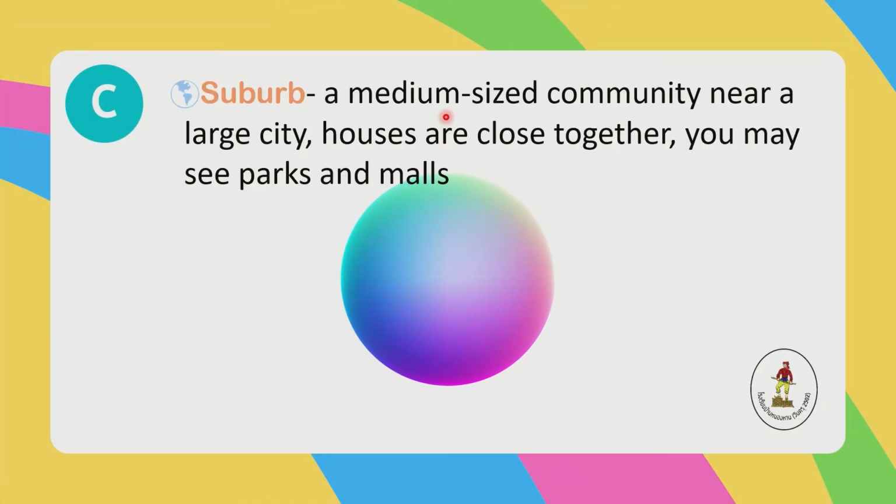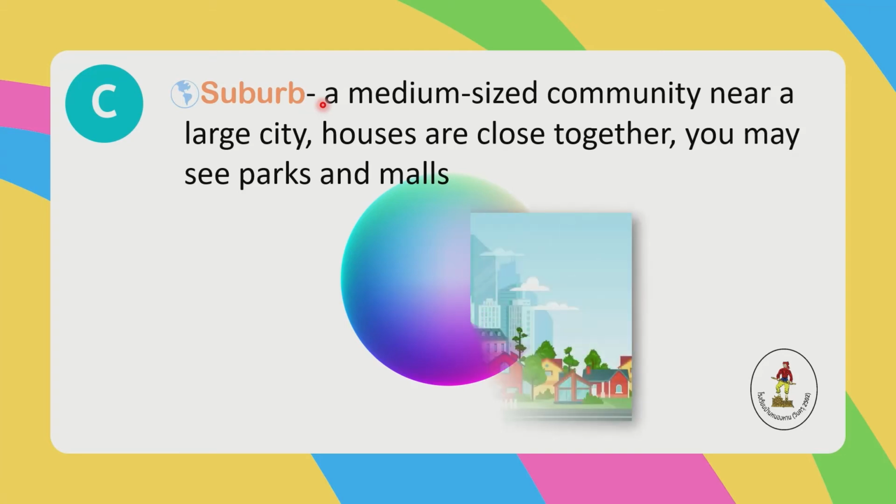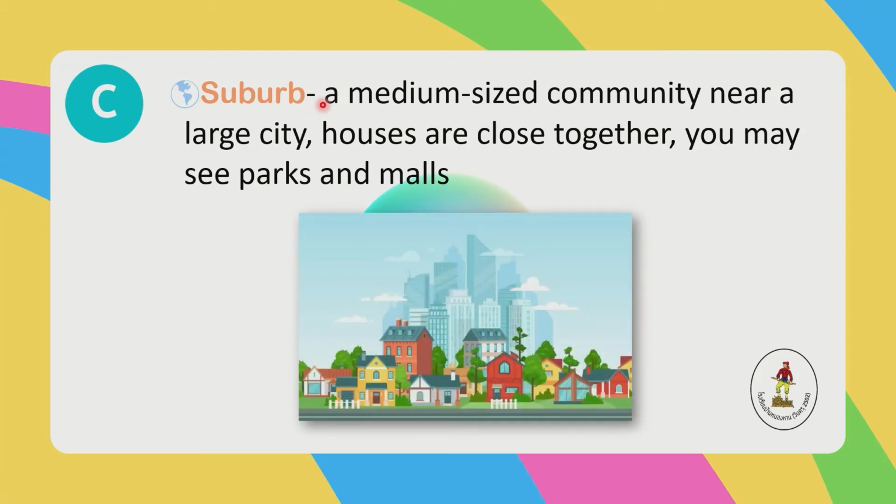Okay, next one here is the suburb community. Suburb came from the word suburb, okay? So it is a medium-sized community near a large city. Houses are close together and you may see parks and malls, okay? So Udon Thani is our city and Nonghan is a suburb community.